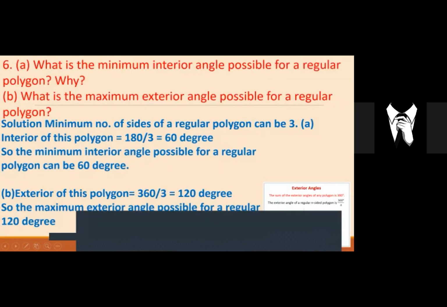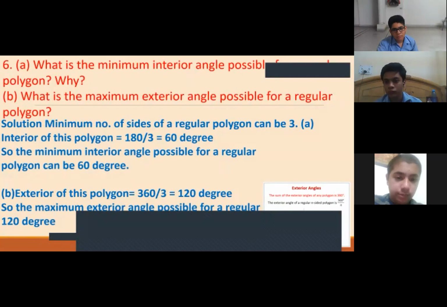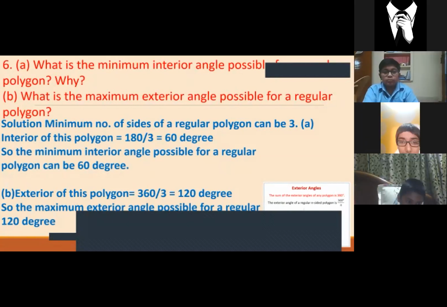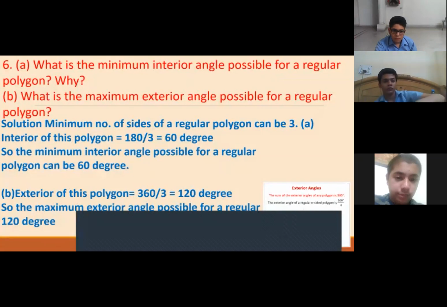Pranay, bolo. Yes, Pranay. Ma'am, that hand was raised by mistake from earlier. Okay. Shivansh, do you have a query? Yes, Shivansh. Ma'am, I wanted to ask that to find the number of sides, only exterior angles are required.